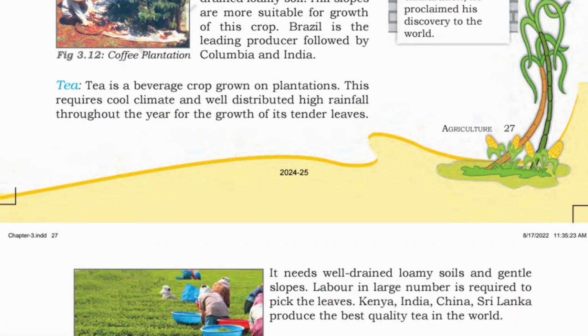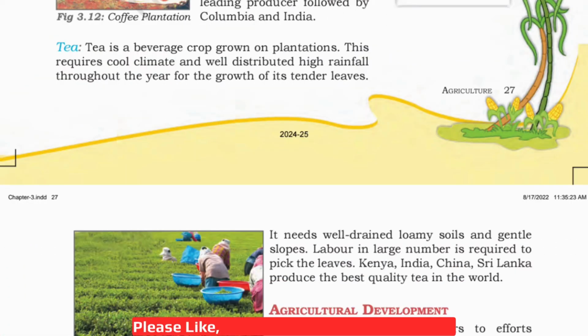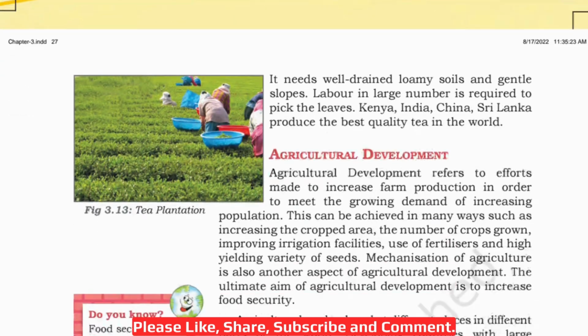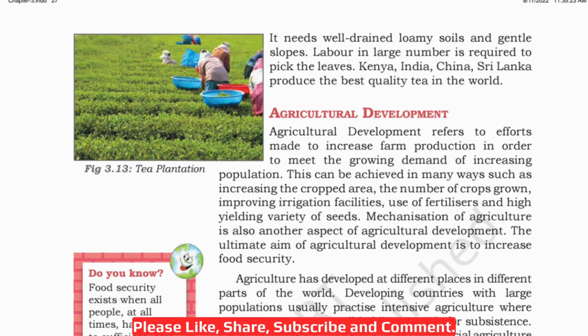Now let's read about tea. Tea is a beverage crop grown on plantations. This requires cool climate and well distributed high rainfall throughout the year for the growth of its tender leaves. It needs well drained loamy soils and gentle slopes. Labor in large number is required to pick the leaves. Kenya, India, China, Sri Lanka produce the best quality tea in the world. Here you can see figure 3.13, tea plantation.